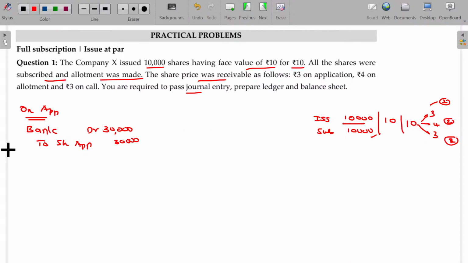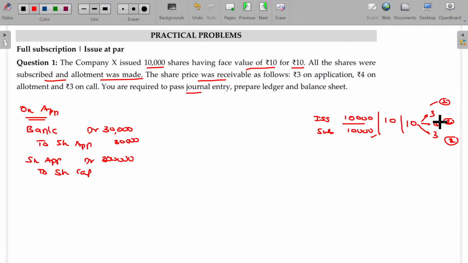Right. Then the amount collected for application is nothing but a part of capital only. So I am transferring the application money to the capital account. Share application account debit to share capital account, 30,000.